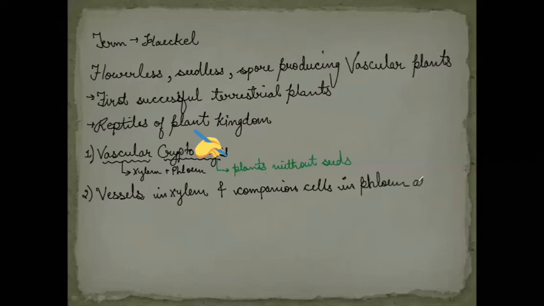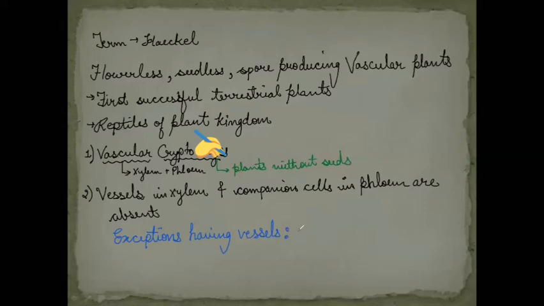Phloem are absent. Clear? Now, there are some exceptions which have false vessels present in them. False vessels means the vessels will be made up of something else. Here, these vessels are the modification of tracheids. So, let's write the exceptions. Exceptions having vessels. Remember, exceptions are very important.